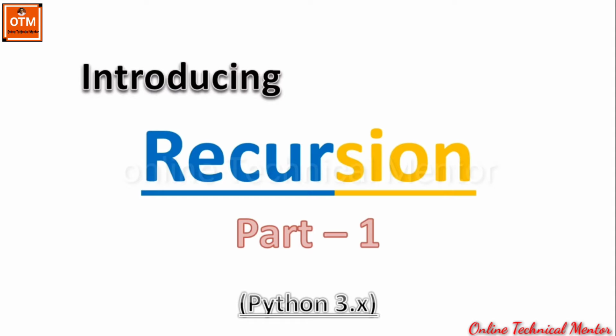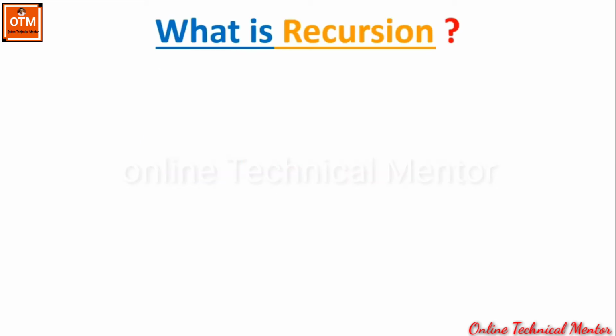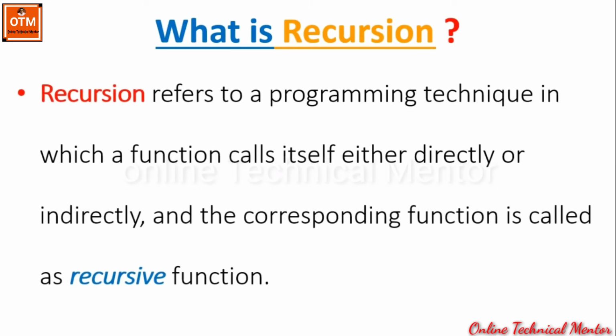Let's start with recursion. Before starting recursion, I think you have a profound knowledge of functions in Python. Now look, what is recursion? Recursion refers to a programming technique in which a function calls itself either directly or indirectly, and the corresponding function is called a recursive function. So look at this definition: a function calls itself either directly or indirectly. So whenever a function calls itself, we call this technique recursion.